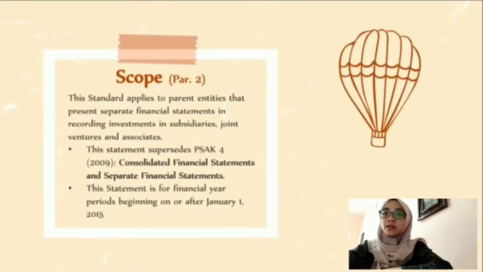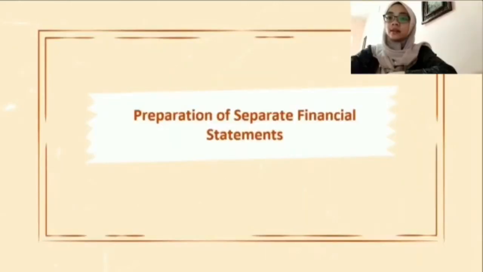Scope of this standard. From paragraph 2, this standard applies to parent entities that present separate financial statements in recording investments in subsidiaries, joint ventures, and associates. This statement supersedes PSAK 4 year 2009, covering both consolidated financial statements and separate financial statements.